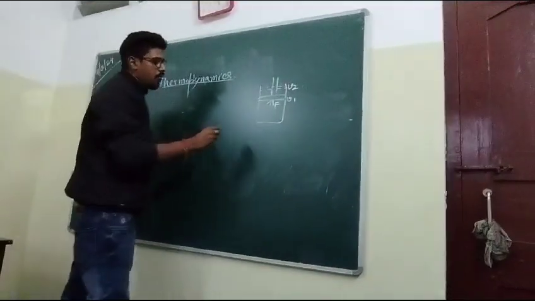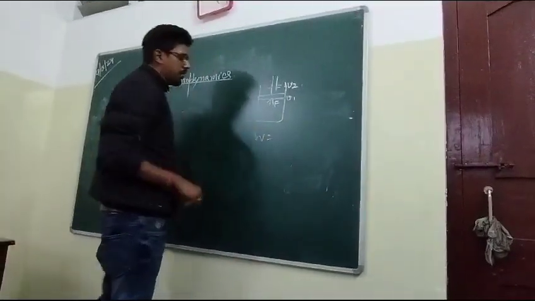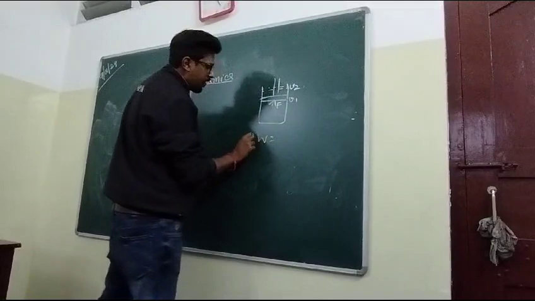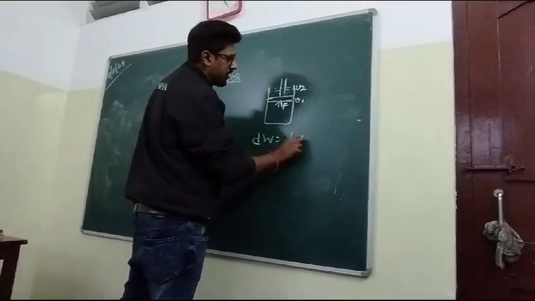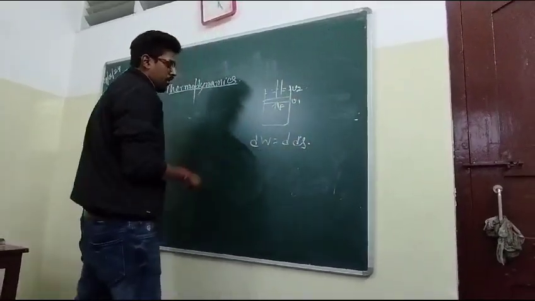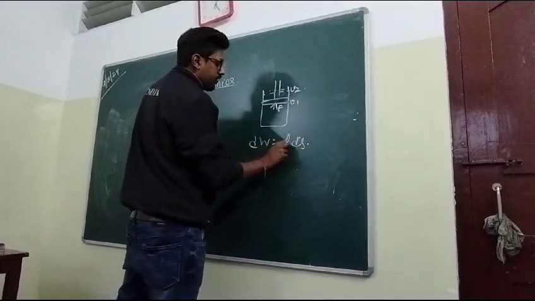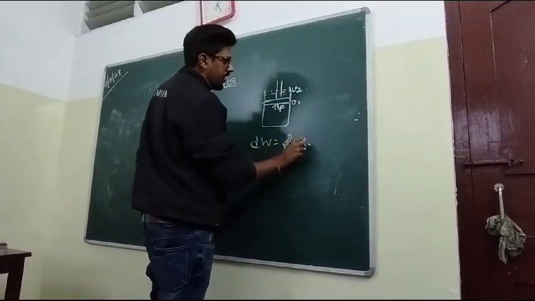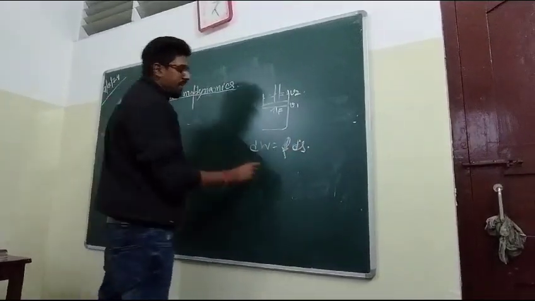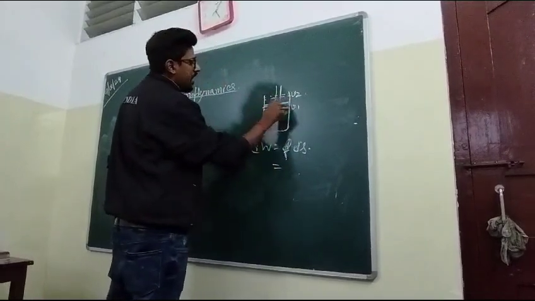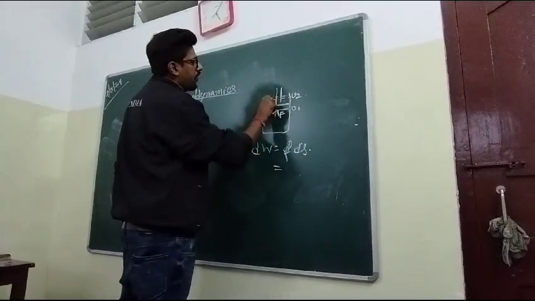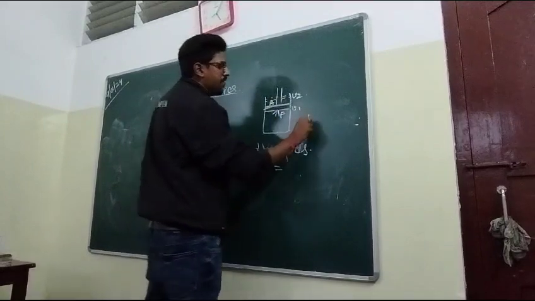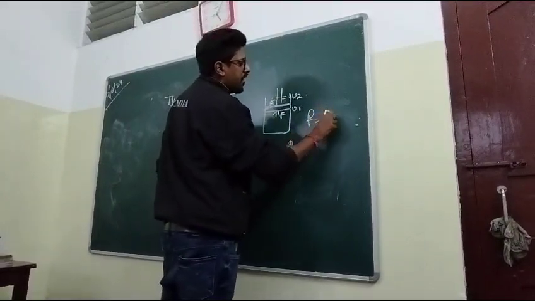So what will be the work done? You know, dW equals F dot ds. So what is F? If A is the area of this piston and the pressure is P, then force equals pressure into area.